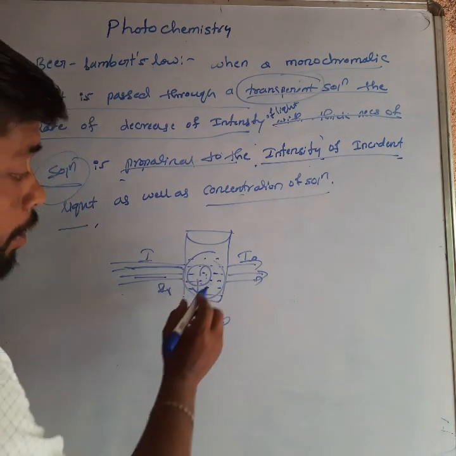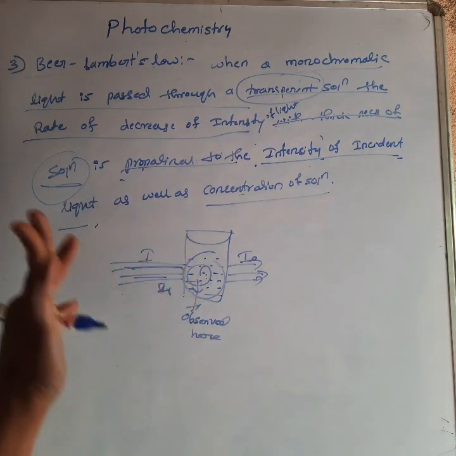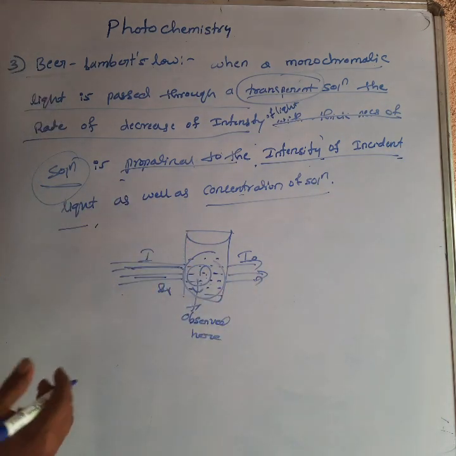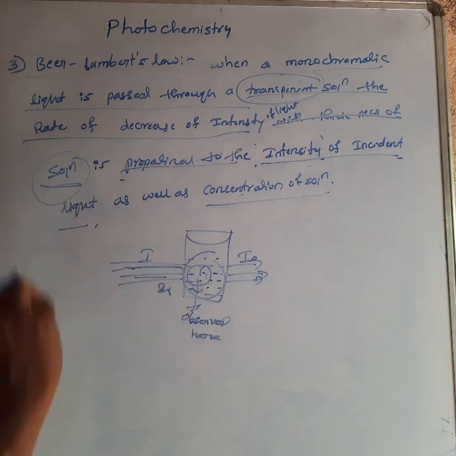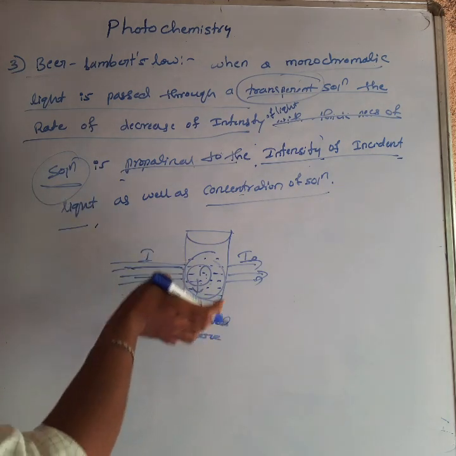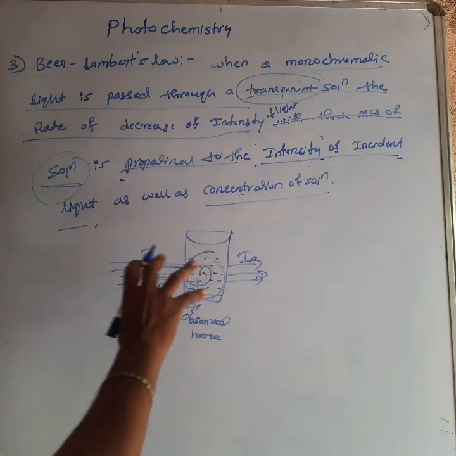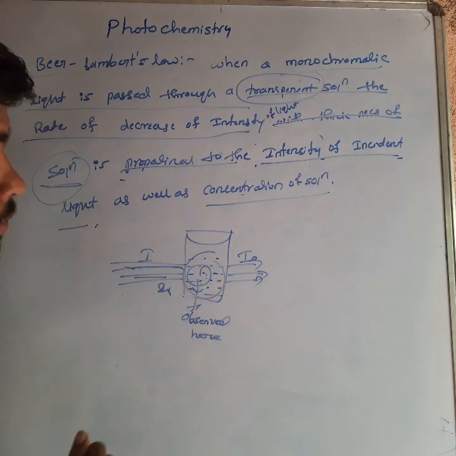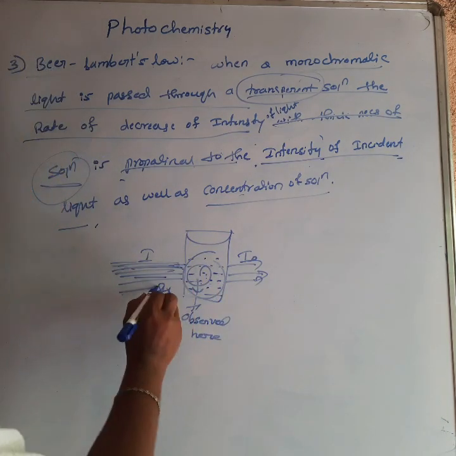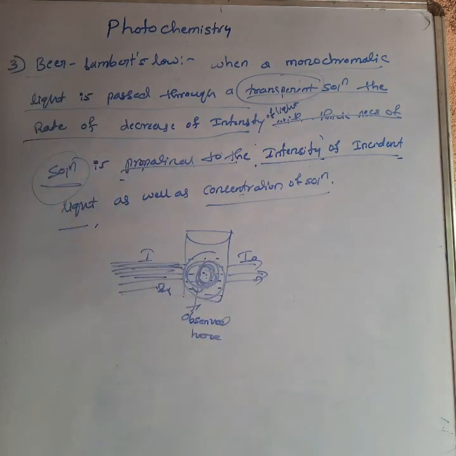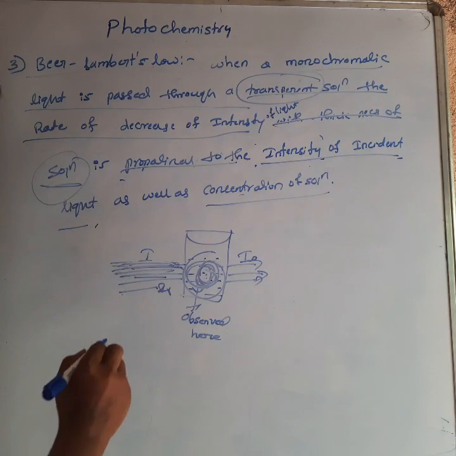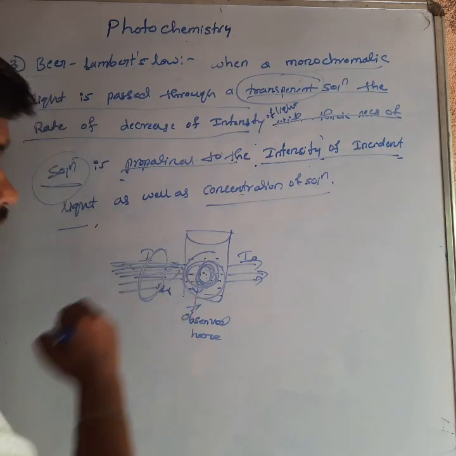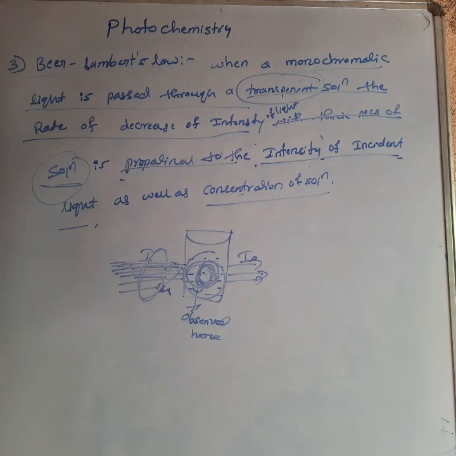With the thickness means if the solution concentration is high, the intensity coming out will be very low. If the solution concentration is less, the light easily passes through. Understand? If the thickness is high, the concentration is high. It is proportional to the intensity of the incident radiation as well as the concentration. How much intensity of radiation is incident here, and the concentration. These are directly proportional to one another.